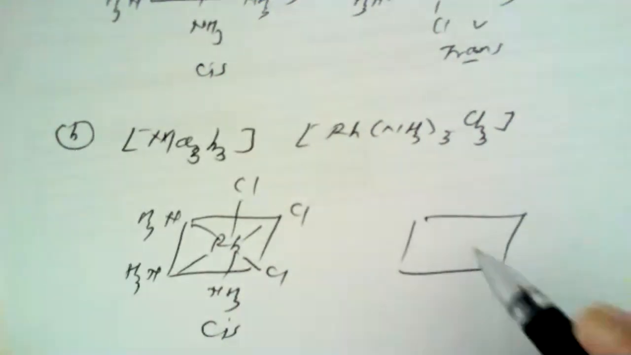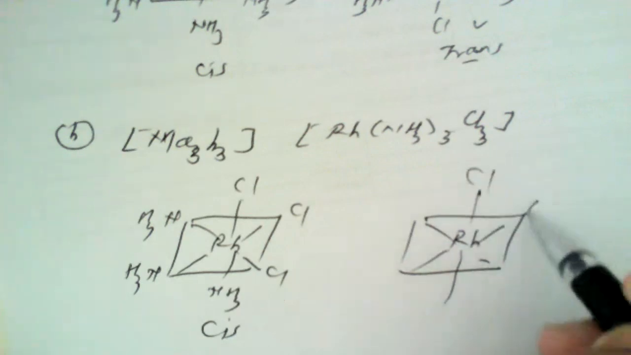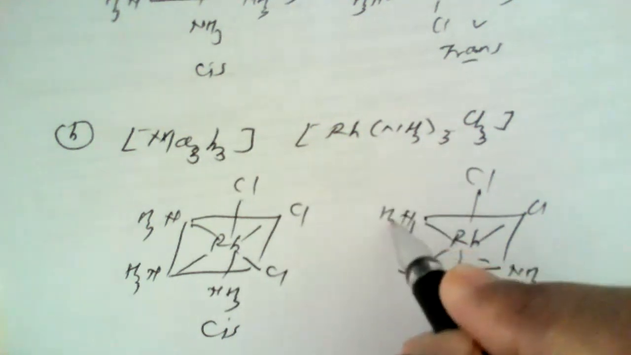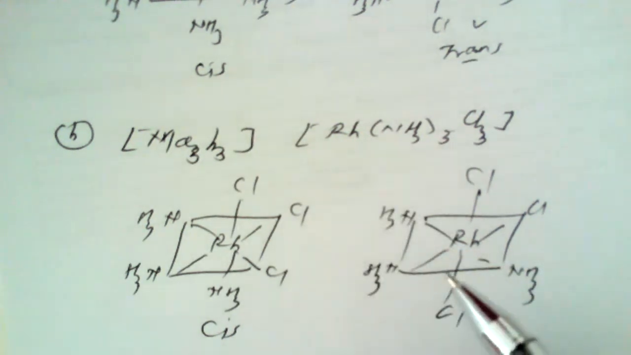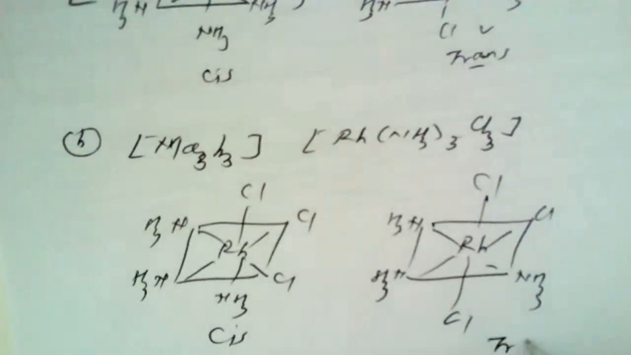But for the other isomer, if we represent the 2 chlorides on the opposite side and the remaining ammonia molecules like this, this is how we can represent a trans isomer.